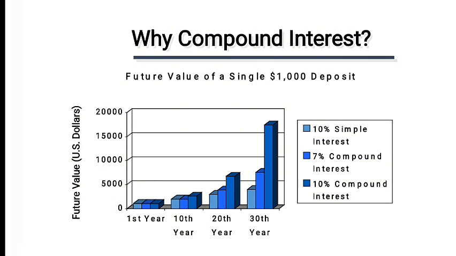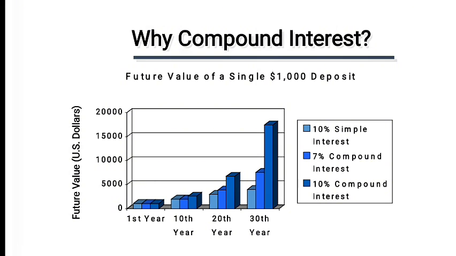What is this diagram showing? That simple interest is a normal interest on the principal amount only, but compound interest is more than that because it is on the principal amount as well as on the interest calculated annually. So it is basically A plus B: interest on the principal amount, and interest on the additional amount you get from the first year's interest, then on the second year's total amount, then on the third year's total amount.